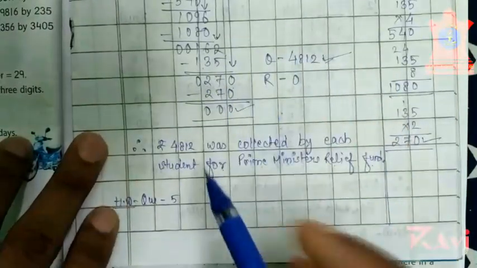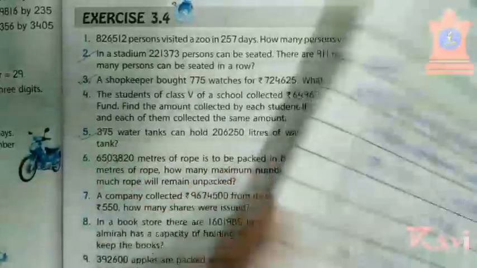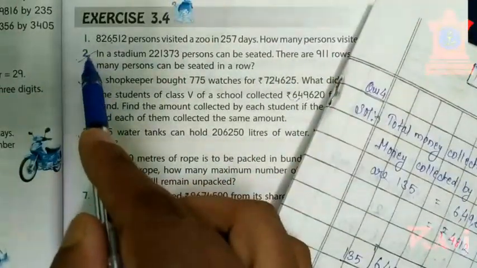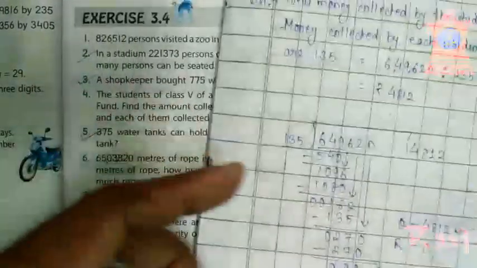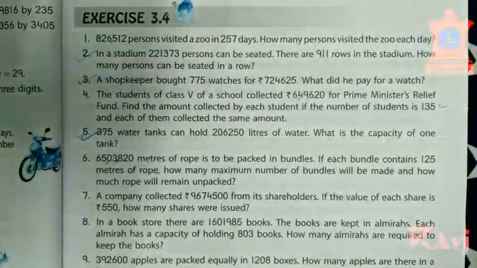Now here, question number 5 is similar to question number 1, 2 and 3. So I have given this for practice. Question number 5 is also given for practice. Now we'll move to question number 6.